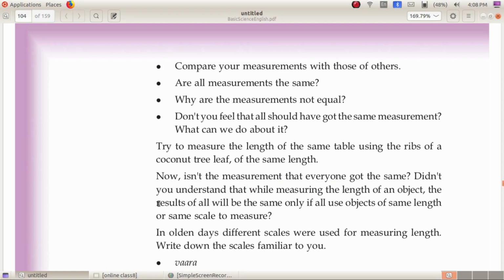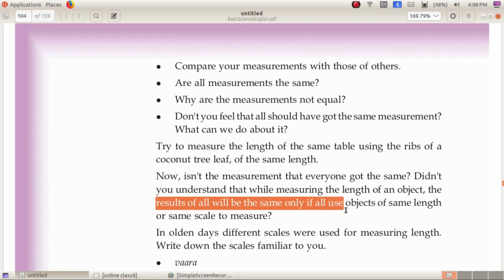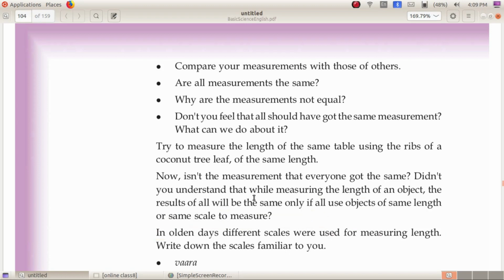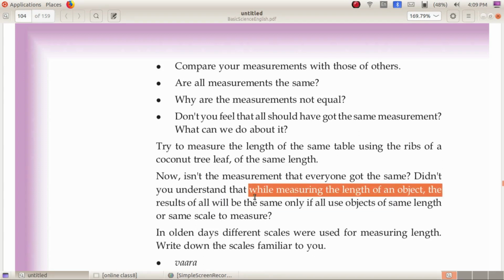That is, from these two activities, we come to the conclusion that while measuring the length of an object, the results of all will be the same only if all use objects of the same length or same scale to measure.